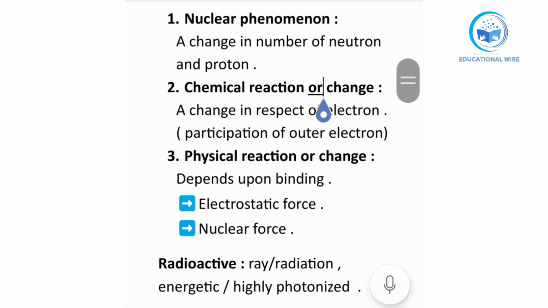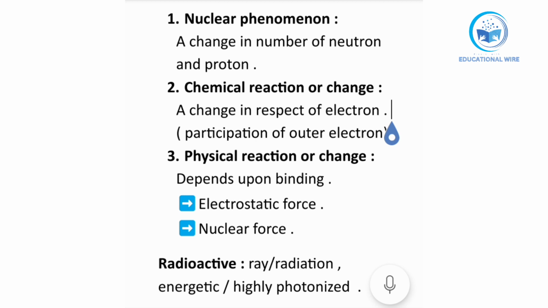After that, talking about chemical reaction or change, in this we have a change in respect of electrons. Like when we are doing a reaction chemically, there is participation of outer electrons. Always the outer electrons participate in a chemical reaction, so the change is with respect to the electrons.